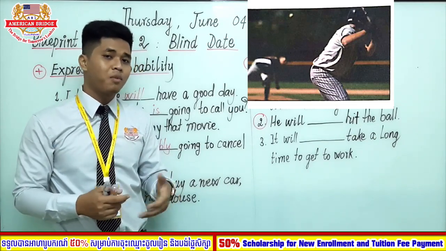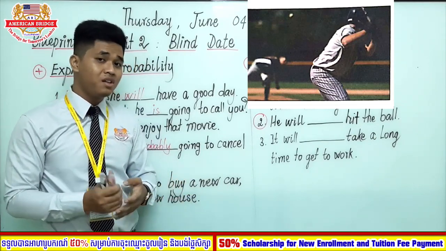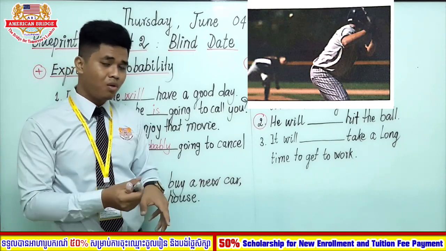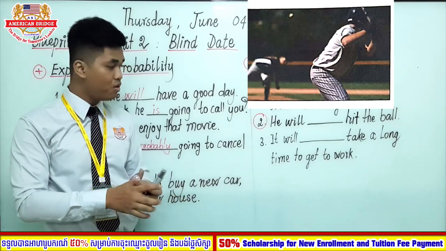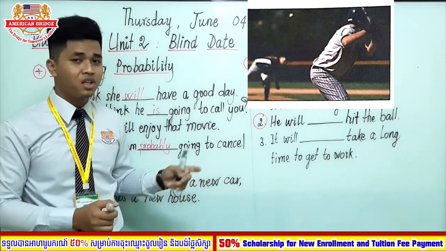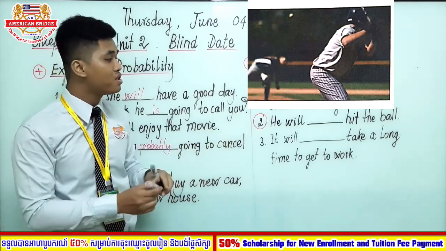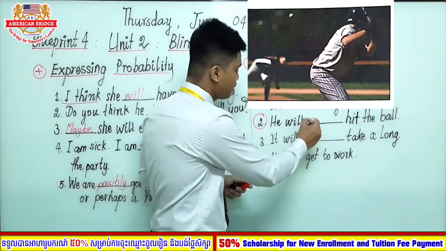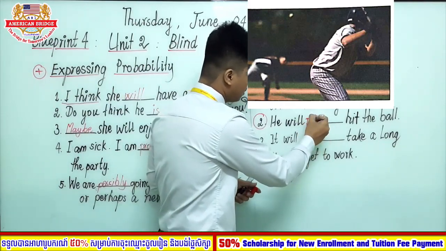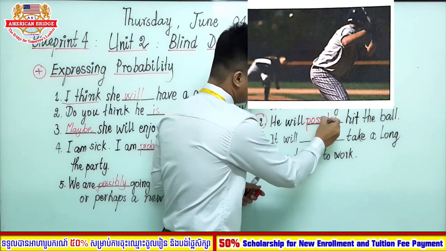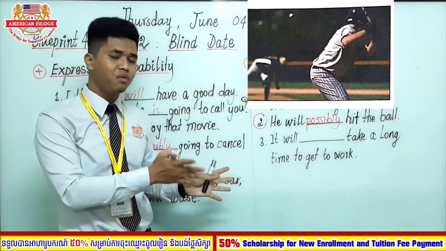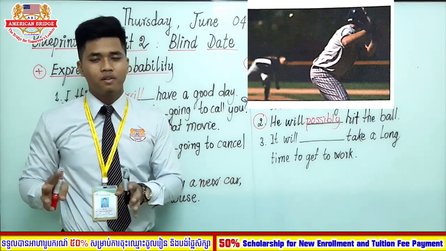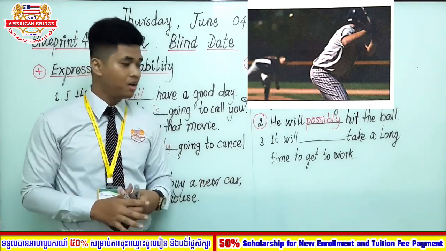So what is the probability? He will hit the ball or he will not hit the ball? 50-50, right? So the adverb that we can use to express this situation is possibly, because we are not sure. Just 50% he will hit the ball, and other 50% he will not.